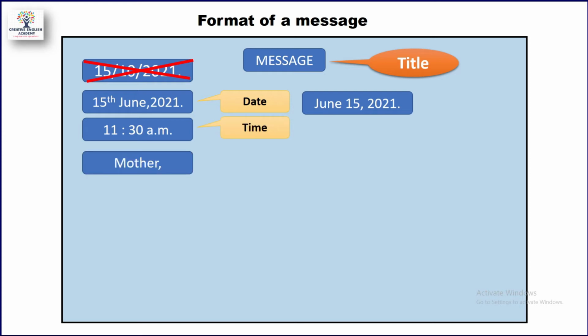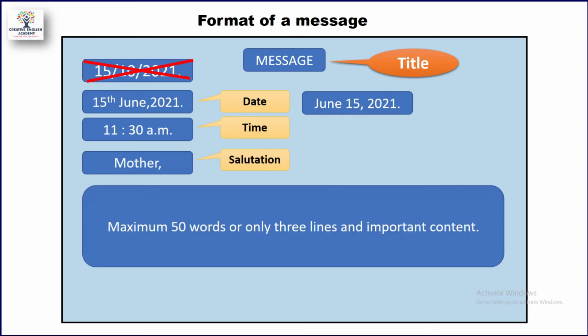The next point is the salutation. After the timing we have the fourth point, that is the salutation. Mostly we write the message to our relatives, so whatever relation we have with the person, the relation should be written. After the relation or the name of the person, there should be a comma. So the salutation is the relation, or the name of the person to whom we want to write the message. The next point is the body of the message.